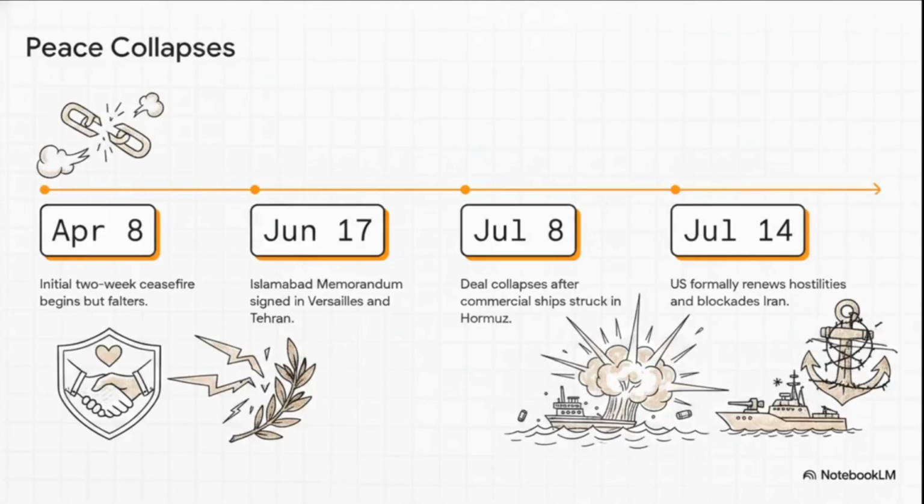But, as we know, peace can be incredibly fragile. By July 8th, alleged Iranian strikes on commercial ships in the Strait of Hormuz completely shattered that agreement. And less than a week later, on July 14th, the U.S. formally renewed hostilities, notifying Congress and dropping a massive choking naval blockade right back around Iran.